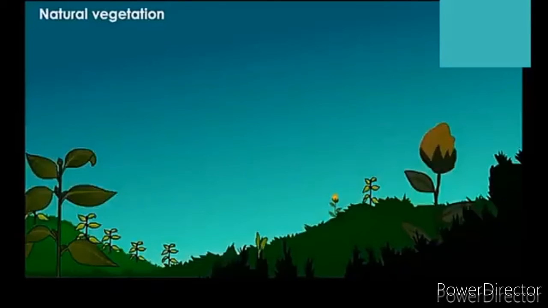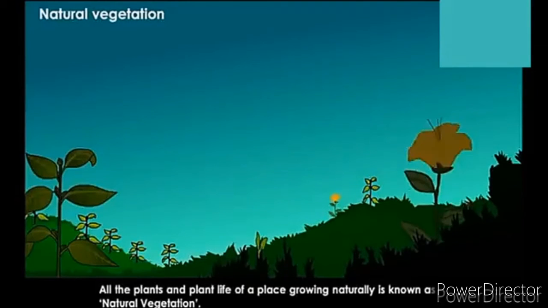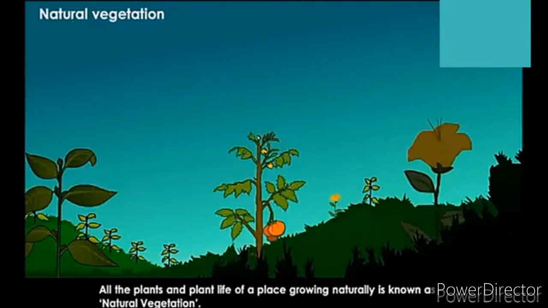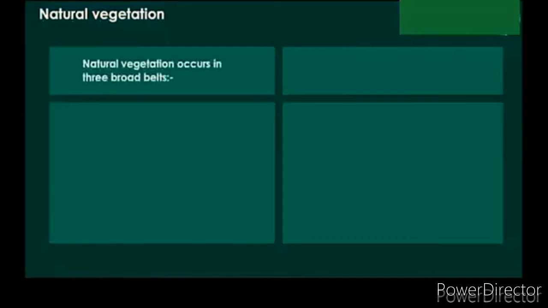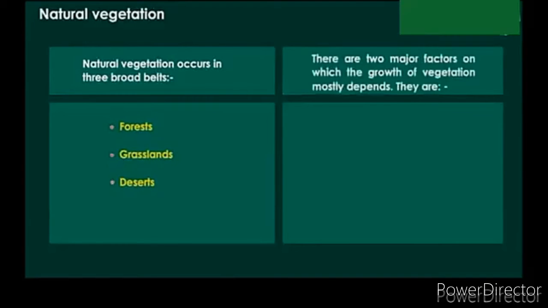Okay, now let's try to understand these things in a better way. Natural vegetation: all the plants and plant life of a place growing naturally is known as natural vegetation. Natural vegetation occurs in three broad belts: forests, grasslands, and deserts or shrubs.